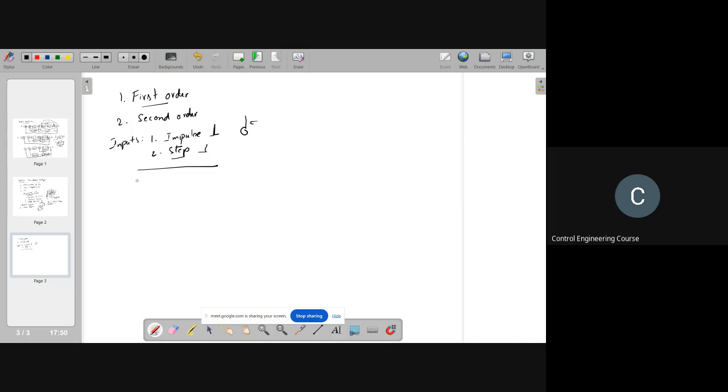Now let's go with the first order system. We will analyze the first order system now.